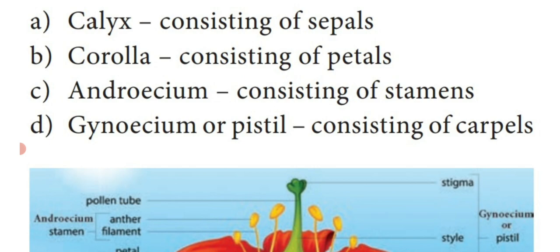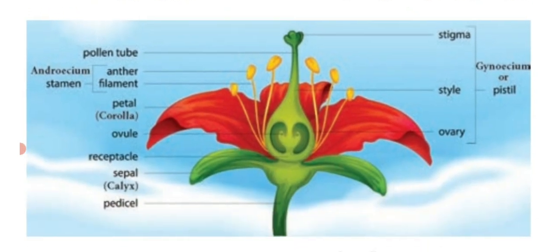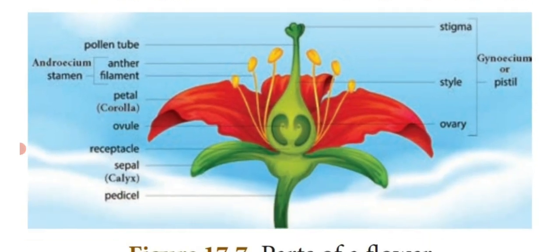So these are all the 4 whorls of floral parts, which are starting from outer to the inner. Calyx, green color; corolla, different color; androecium, male sex organ; gynoecium, female sex organ. Dear students, see the diagram. This is the shoe flower, that is in Tamil Sembaruthi, which is showing the 4 whorls.